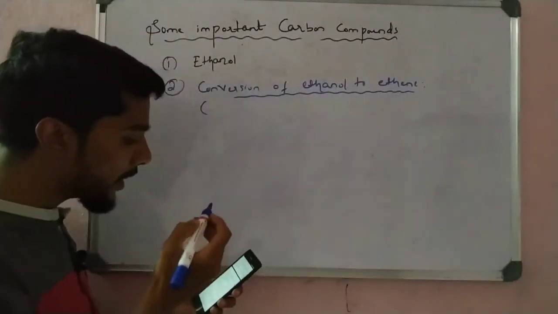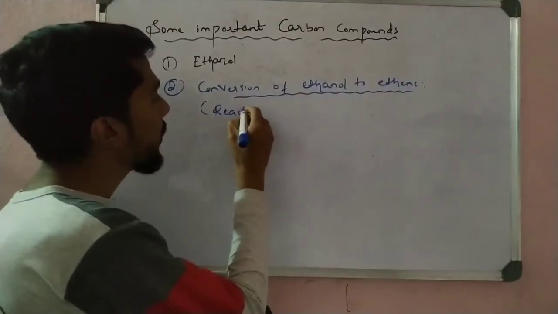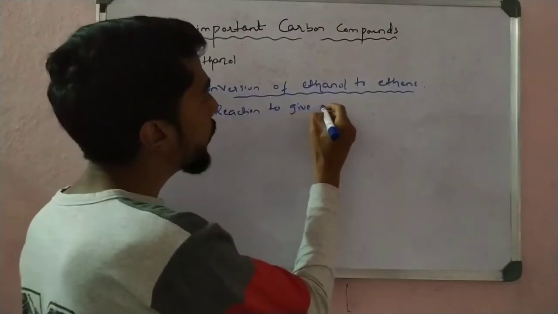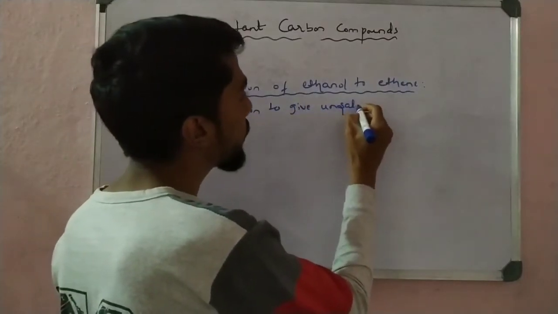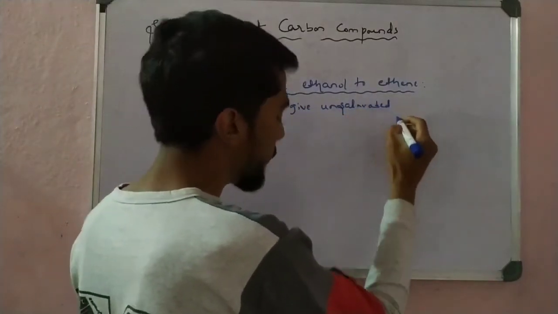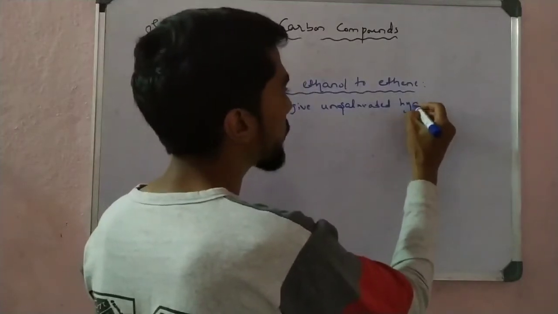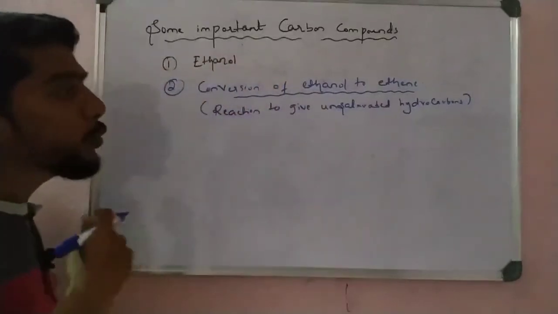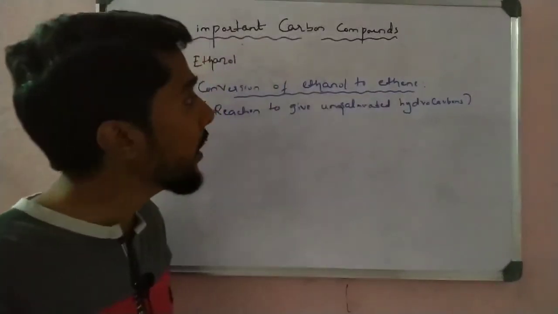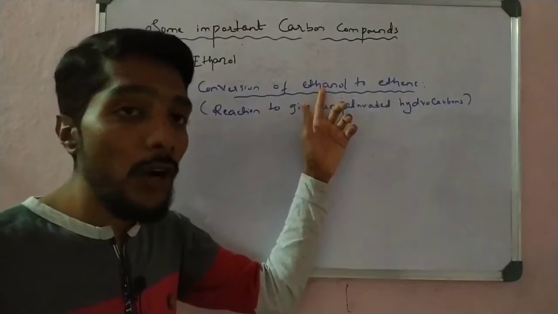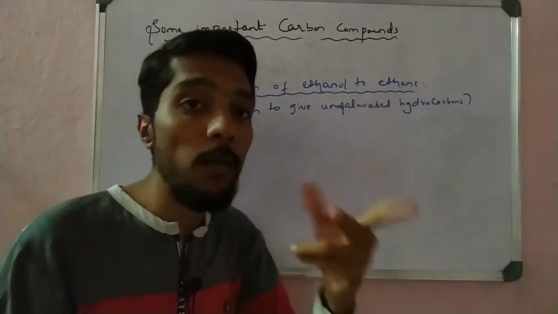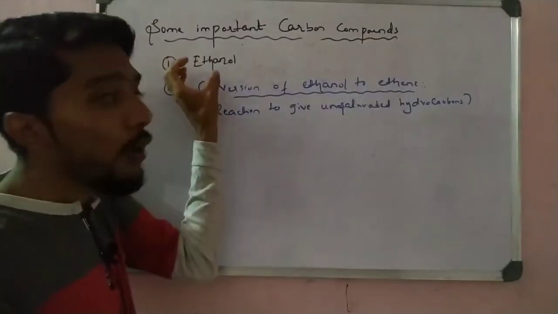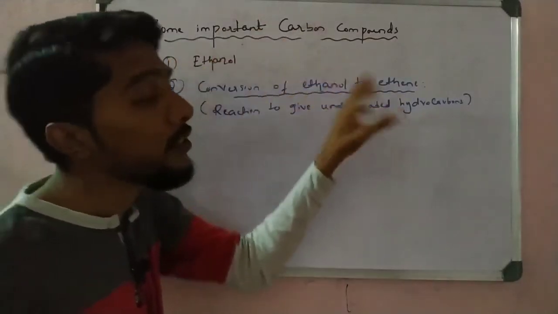This reaction is nothing but a reaction to give unsaturated hydrocarbons. Remember, how do you convert ethanol to ethene? See here, ethanol is a saturated hydrocarbon, but ethene, E-N-E, has a double bond, so it is an unsaturated hydrocarbon. So how do you convert ethanol, a saturated hydrocarbon, into an unsaturated hydrocarbon?